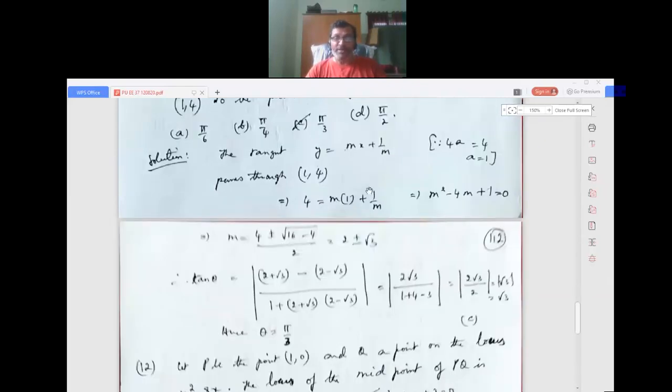Simplify it, we get a quadratic equation. Quadratic equation solving is there in all the topics, you should be thorough in that. We use the formula method: for a x squared plus b x plus c, x equals minus b plus or minus square root of b squared minus 4ac, divided by 2a. Here a is 1, b is minus 4, and c is plus 1. So you get 2 plus or minus root 3. So two slopes, one is 2 plus root 3, another is 2 minus root 3.